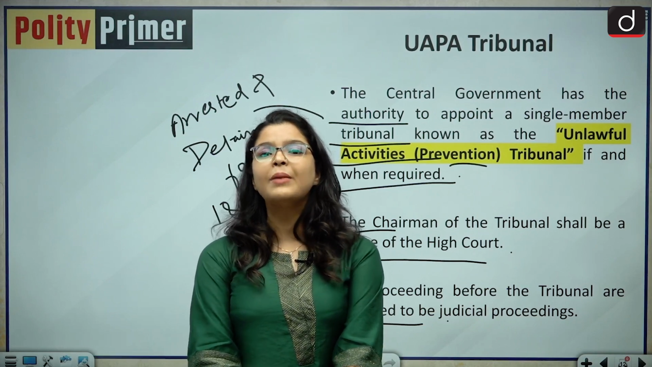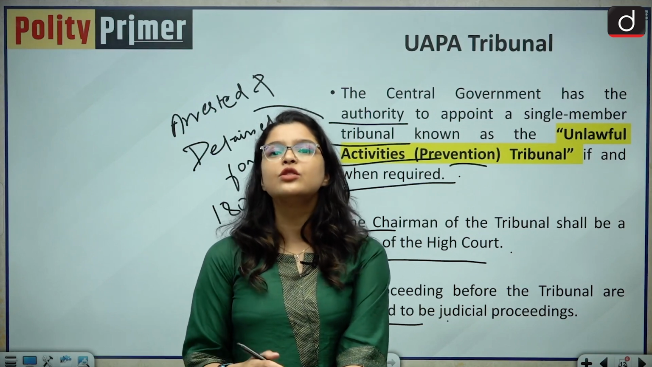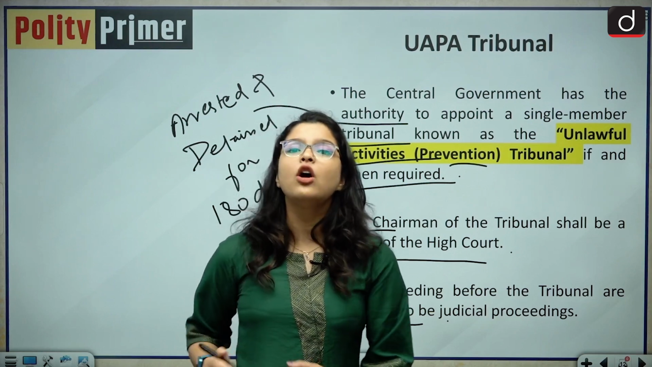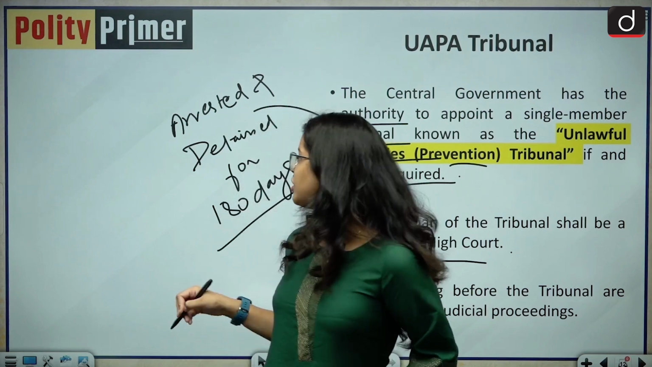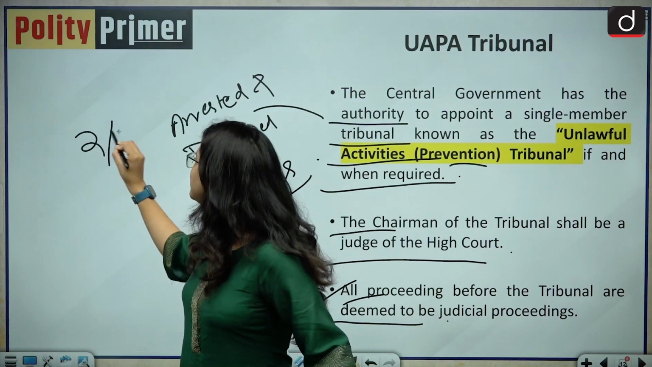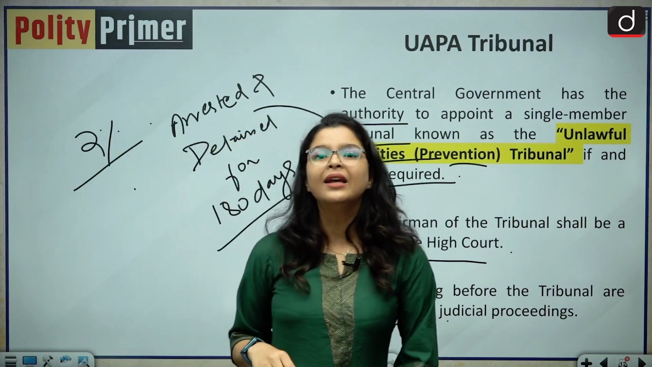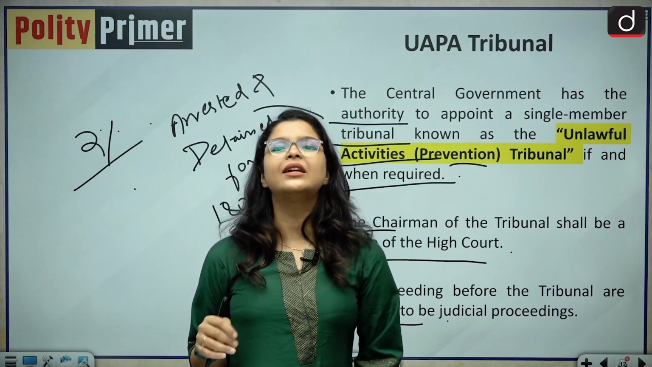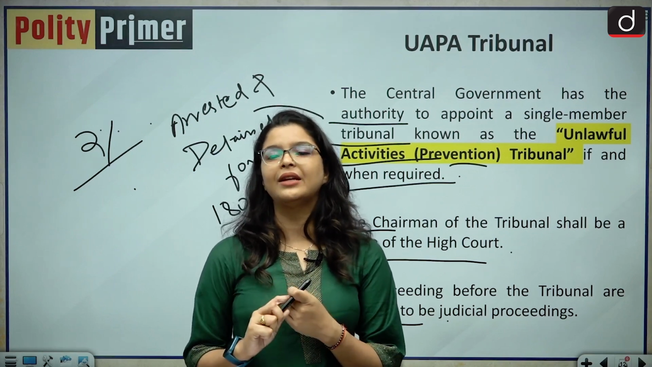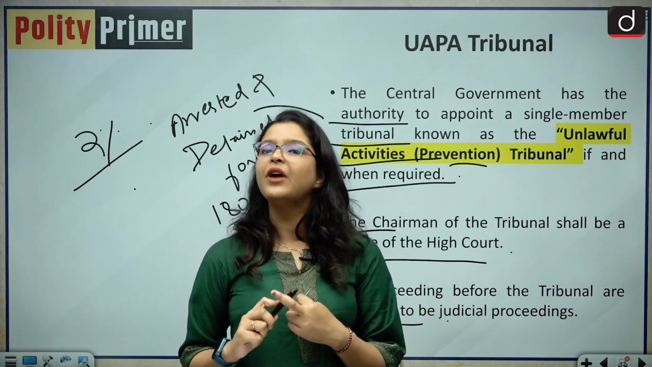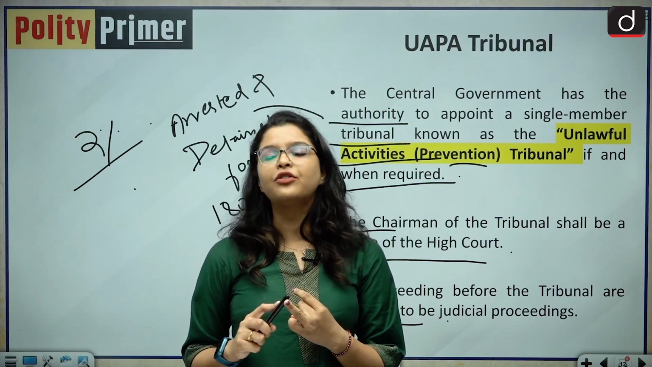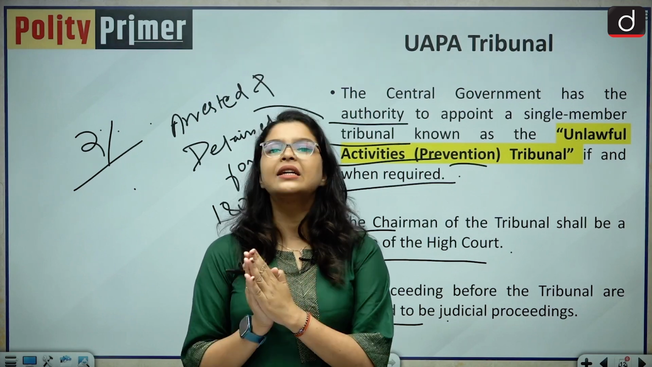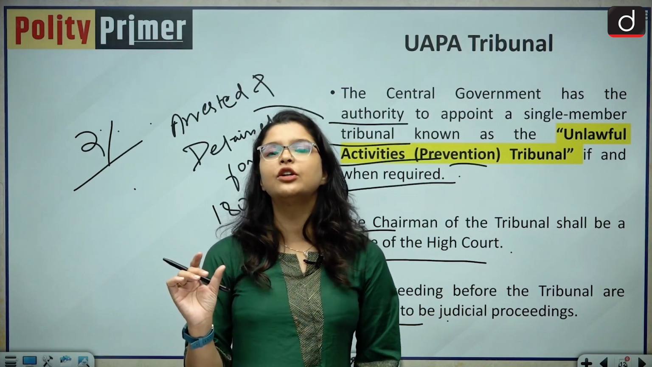So if you ask me, ma'am, what is the way forward? Why is UAPA being criticized by the human rights organizations? Because of its low conviction rate. It has only a conviction rate of 2%. And it is often argued by the human rights organizations that it is violative of the fundamental rights. It does not give you a fair hearing because there is lack of transparency.